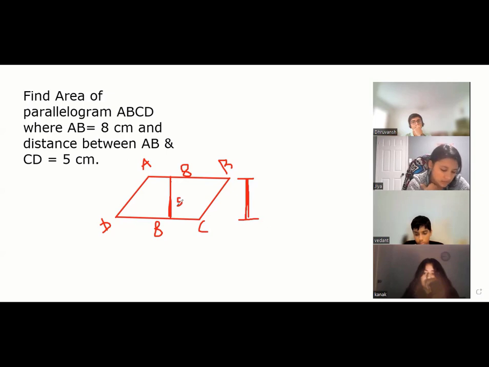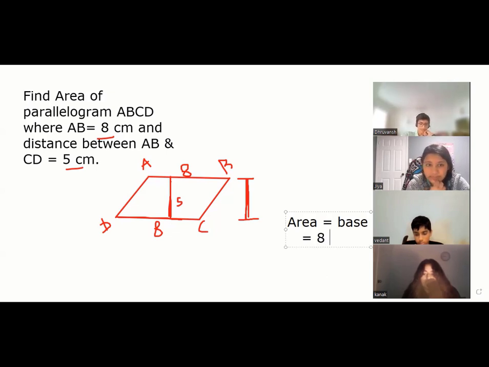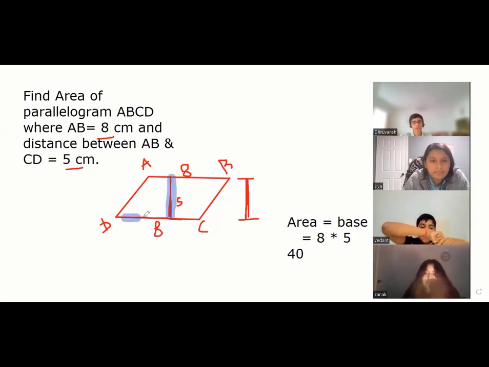See, distance between two parallel sides is the height. Because I am taking BC or DC as the base, height is 5, base is 8. Area of parallelogram is base times height. Base is AB or CD, both are the same, 8. Height is 5. 40 square centimeter. I intentionally did not give the height directly, but as a distance between AB and CD, because I want everyone to understand the concept of height again. Got it, everyone? Jia, good? Why is this the height? Because this is the base I am taking, Jia.